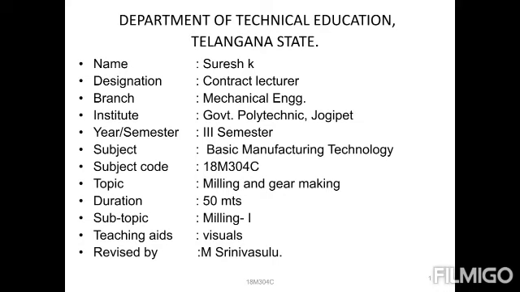Today we discuss the topic for fourth semester, Basic Manufacturing Technology. Its code is 18M304C. Right now we discuss milling and gear making. First of all, what is milling? And what is gear making?